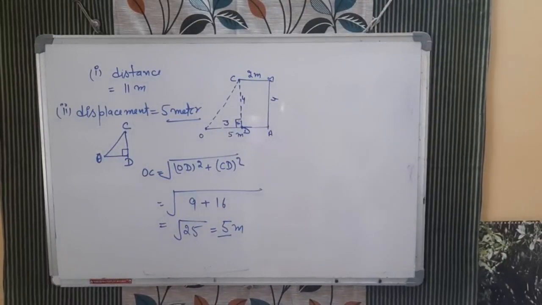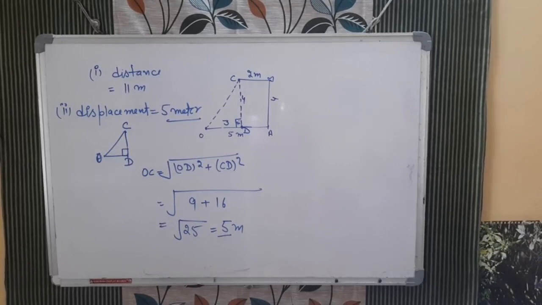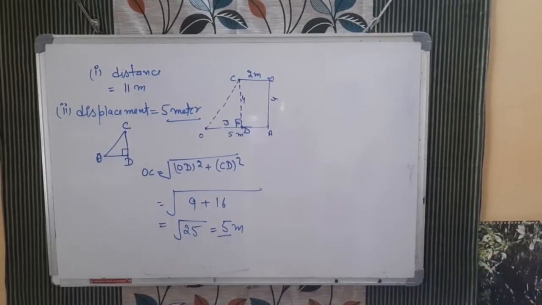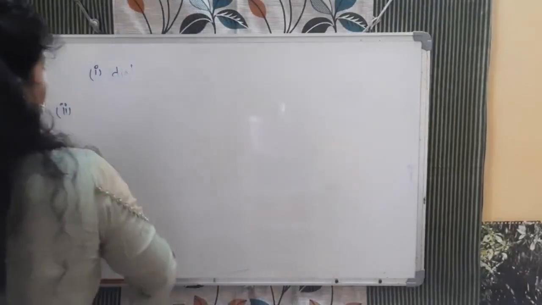Now the next question is again about average speed and average velocity. So the question is, while jogging on a straight road, a person covers 300 meter towards east in 2 minutes 50 seconds. I need to write this question. Okay, just wait. I will write.